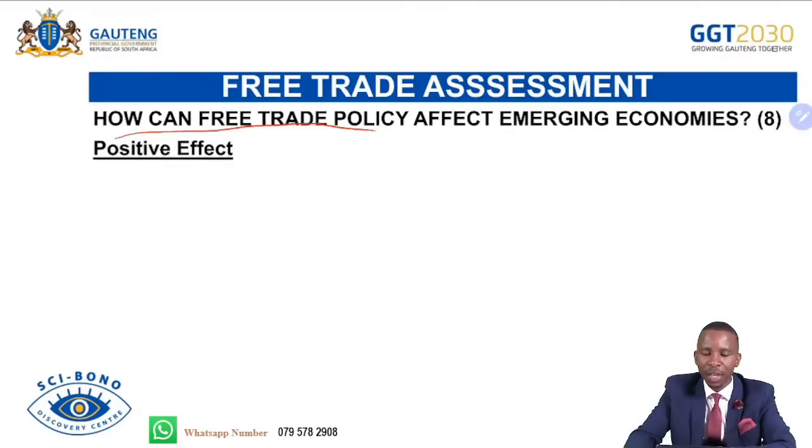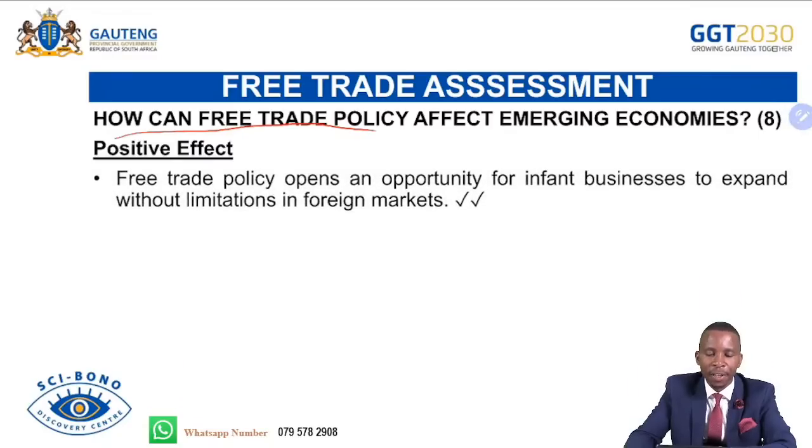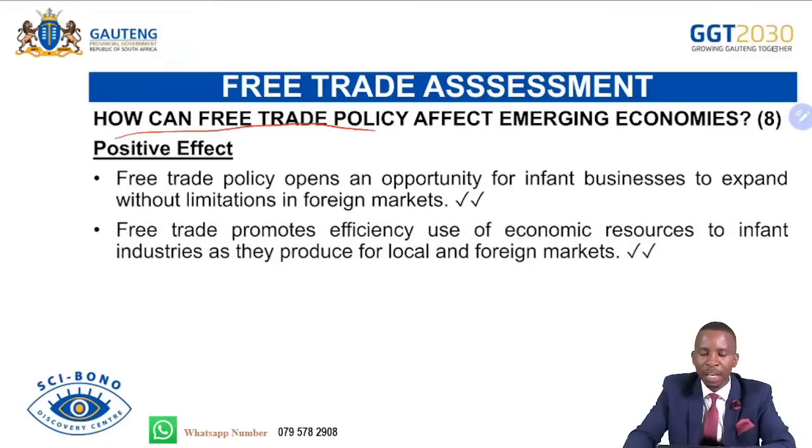So how can free trade policy affect emerging economies, those economies that are potentially developing and approaching the stage of being developed? Free trade policy opens an opportunity for infant businesses to expand without limitations in the foreign markets. So it gives them the opportunity to expand and grow. Free trade promotes efficient use of economic resources by infant industries as they produce for local and foreign markets. With free trade, there will be more production of goods and services because each business will be producing to serve the local market and the foreign market.